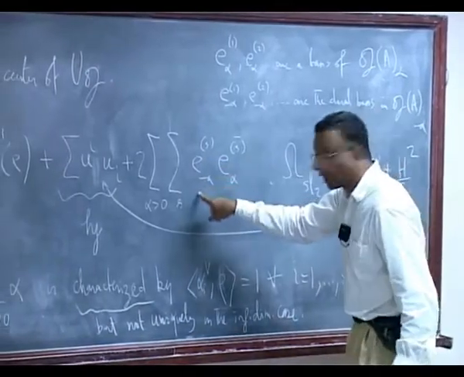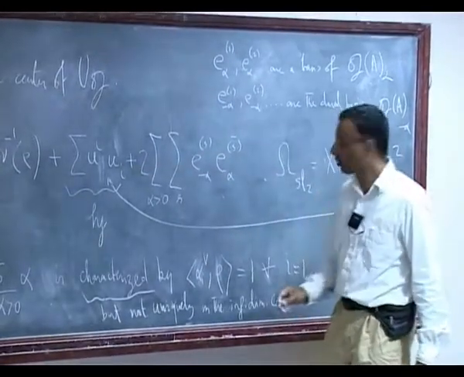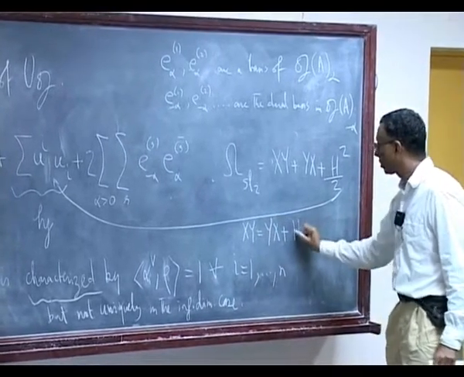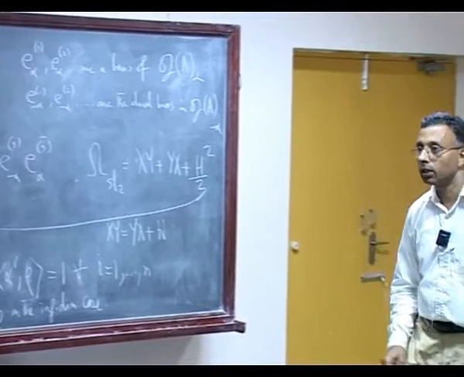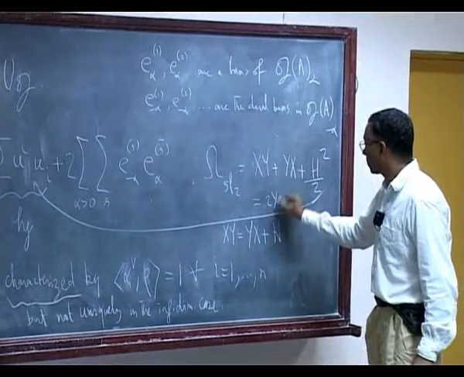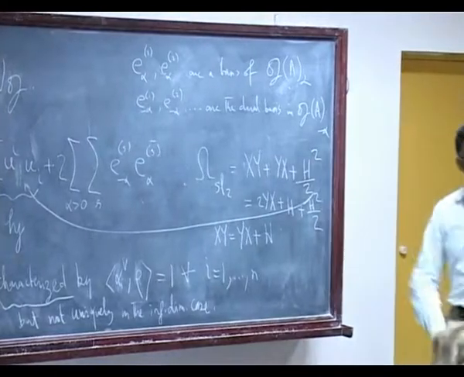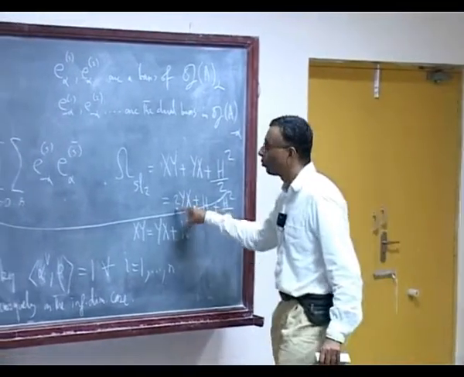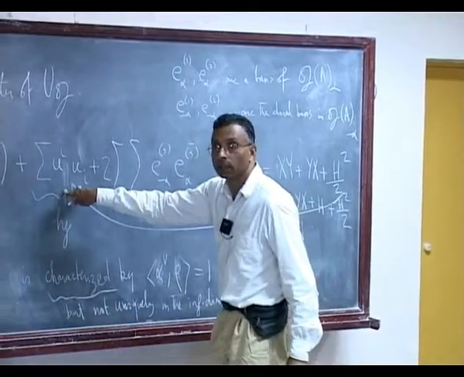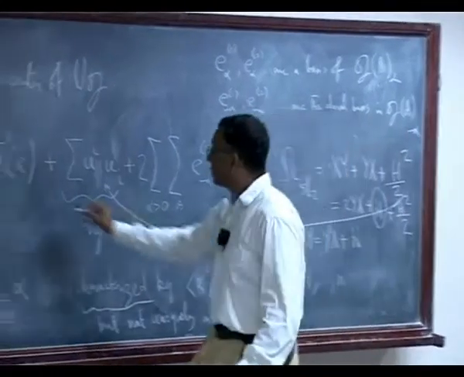This part looks like this, except that I have to explain the 2, and this xy somehow gives rise to that. So let's just write that. xy is yx plus h, right? So I could have written this instead as 2yx plus h square over 2. And look, this is 2yx here. This is h square over 2 here. And this I claim is h.